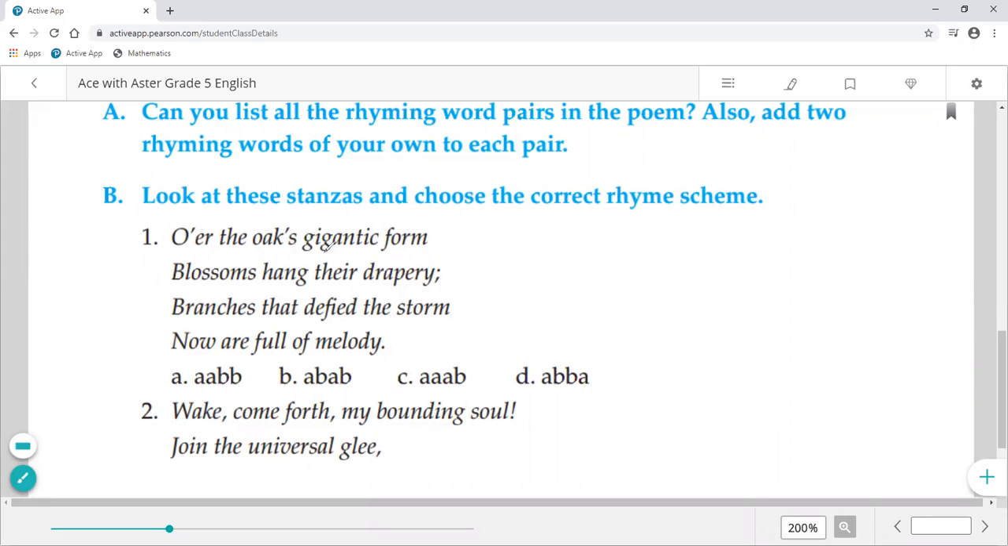Over the oaks, gigantic form, blossom hang their drapery, benches that defeat the storm now are full of melody. Now we need to find only the words which have the same sound. So you can see over here form and storm. Form and storm are A sound. Drapery and melody are B sound. So the rhyming scheme is A B.